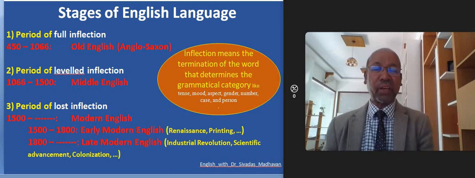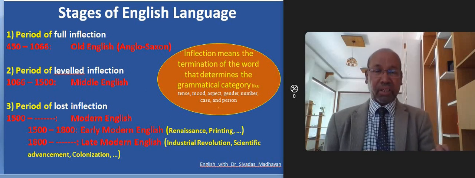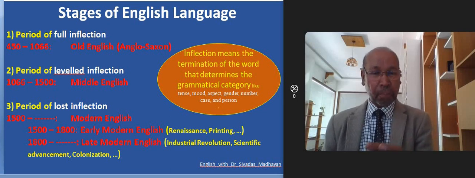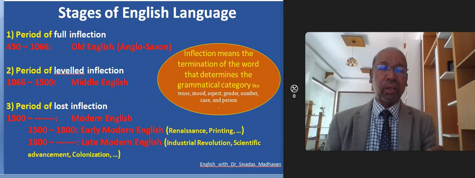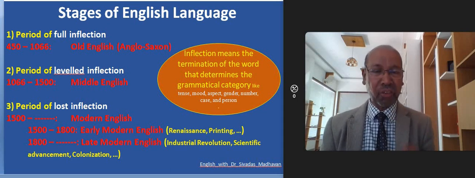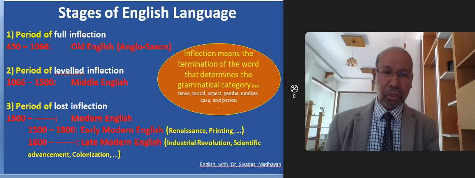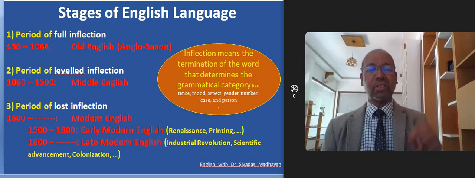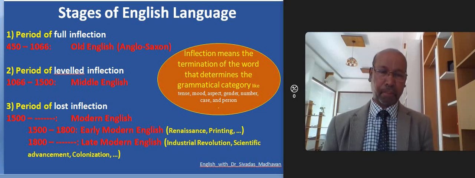That means even now we can see the terminations, like for the objective case of some pronouns, and for the possessive case of the words. For example, to show the possession we use apostrophe S. Example, Tom's book. Tom apostrophe S. So this apostrophe S is the termination that shows the possession.